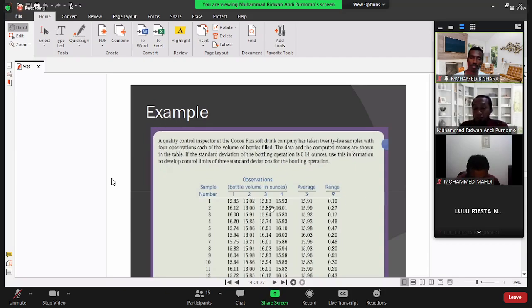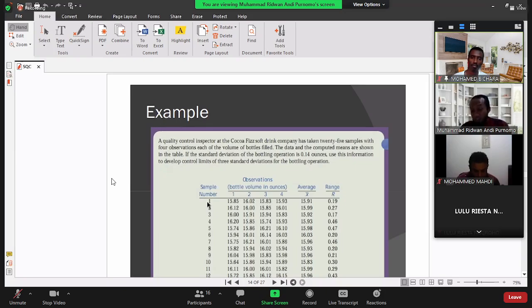So after you define the sample number, it can be 25 or 30, it's up to you. After that, you need to take not only one product, but you need to repeat 4 times like this. The sample timing here must be random. What does it mean? It means that you can go to the factory at a random time. Let's say you decide, now I want to take the sample.